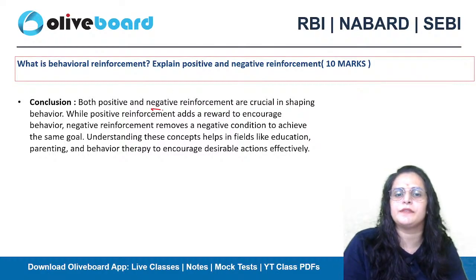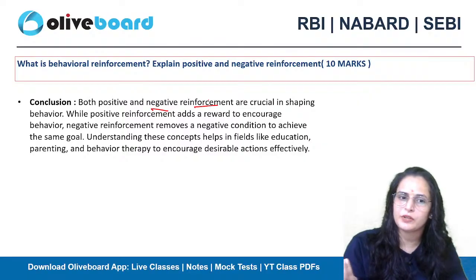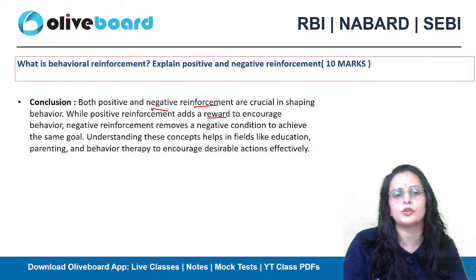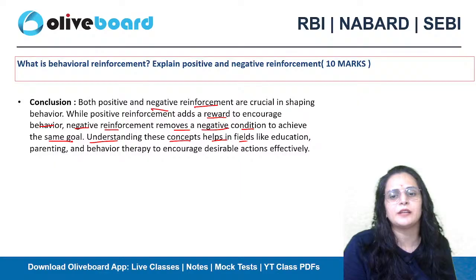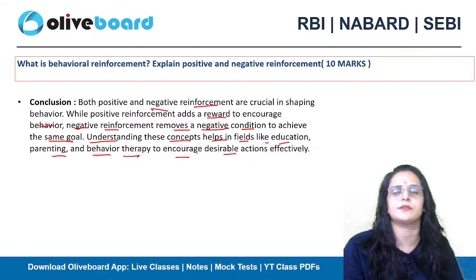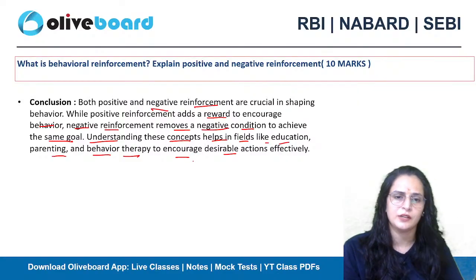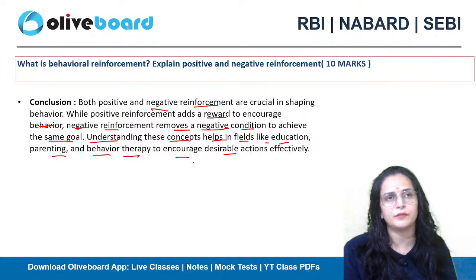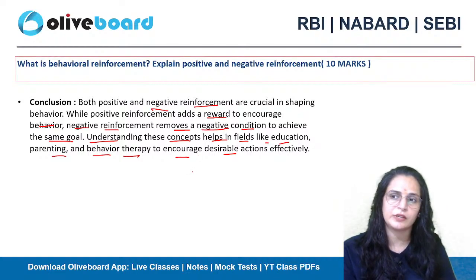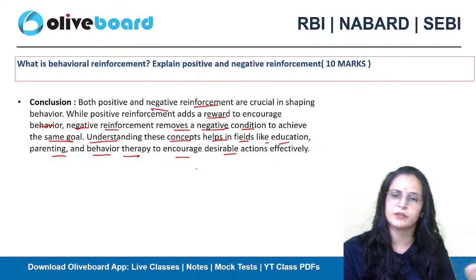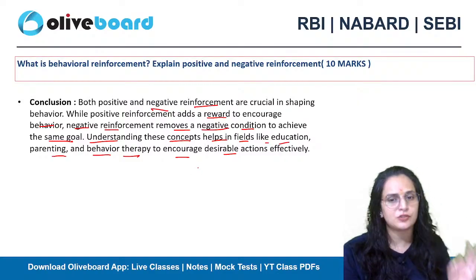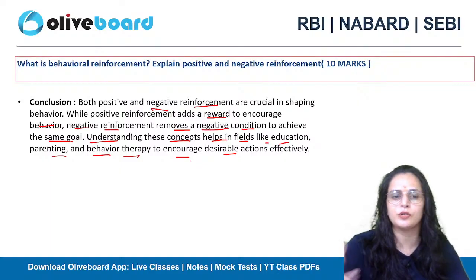Both positive and negative reinforcement are crucial. They are both important for shaping behavior. While positive reinforcement adds a reward to encourage behavior, negative reinforcement removes a negative condition to achieve the same goal. Understanding these concepts helps in fields like education, parenting, and behavior therapies to encourage desirable actions effectively. We use these two concepts in different ways, not only in organizations, but at our homes and in our schools also, so that desirable action will be encouraged. So you can write a good conclusion like that.